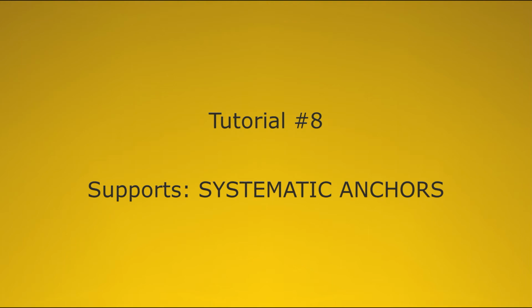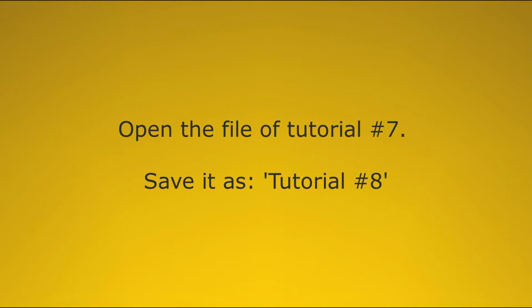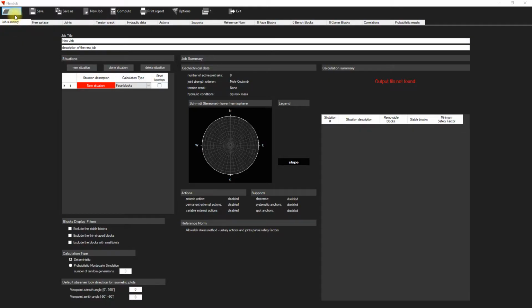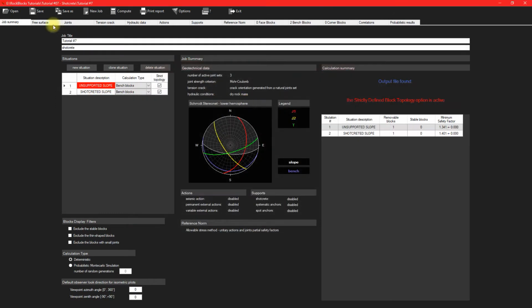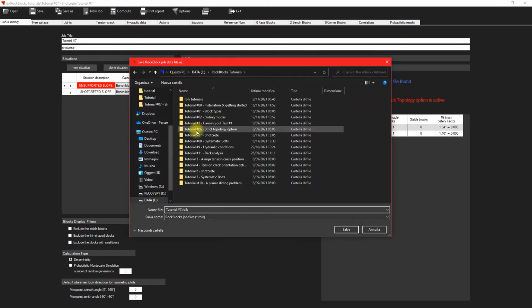Tutorial number 8. Supports systematic anchors. Open the file of tutorial number 7. Save it as tutorial number 8.